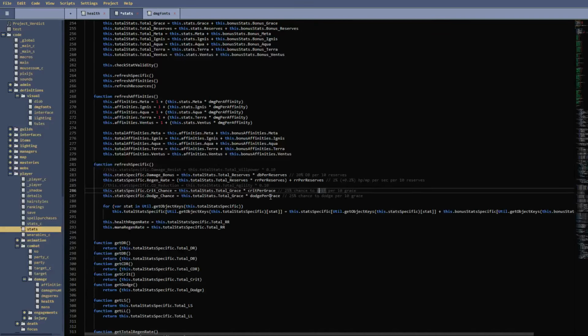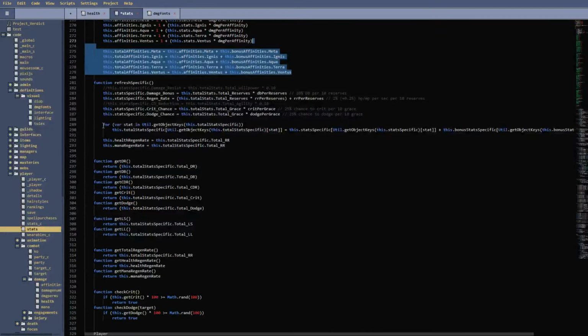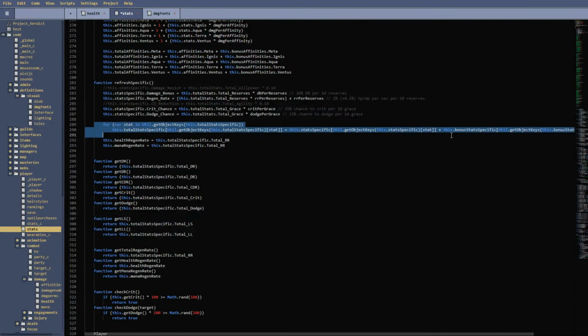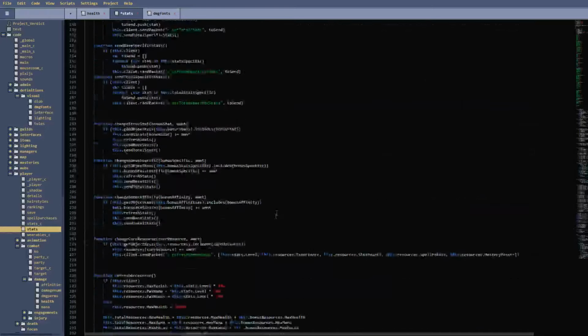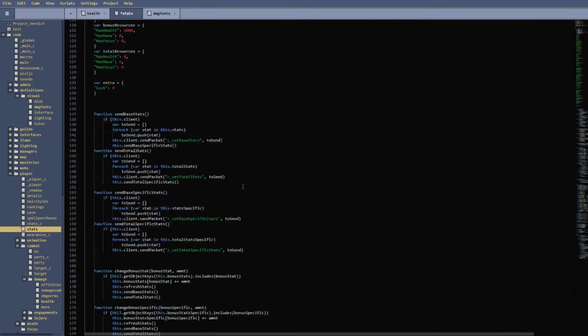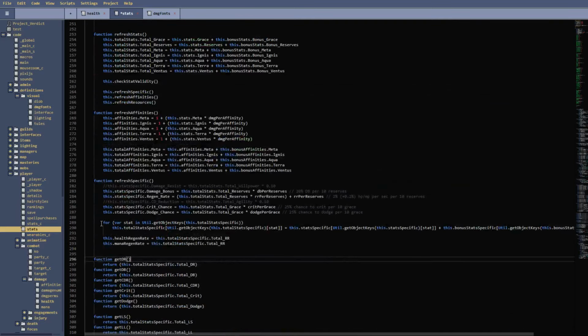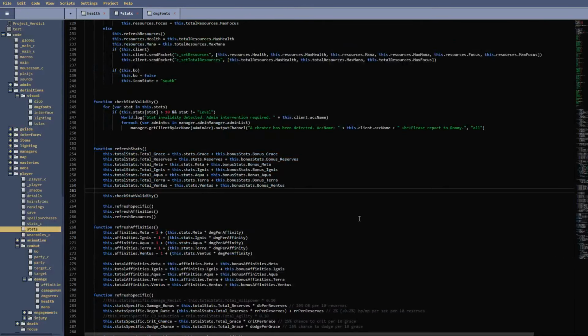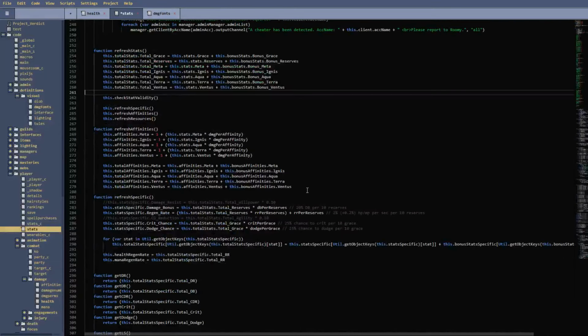Again, very basic. The reason these are the only stats that have influence here in the specific stats is because all the others are affinity related, if that makes sense. And here we can see basically the same thing. Because I believe the specific stats, let me see if I can see. Okay, I guess not. But anyway, this is just modified so that it can actually loop through. These two lines are the exact same thing as these 7, if that makes any sense. It's really just a compact, kind of less convoluted way of doing the same exact thing.